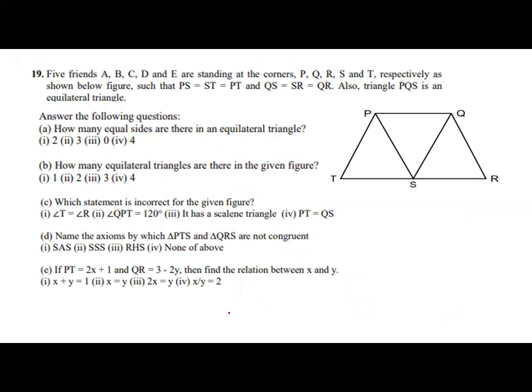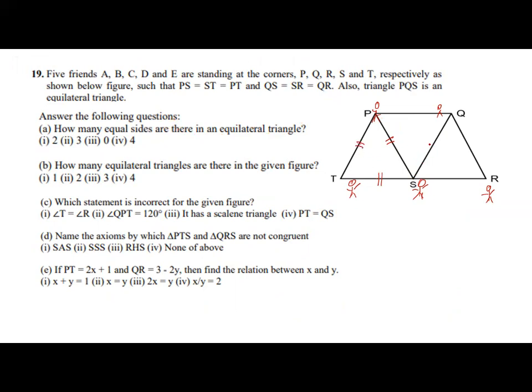Question number 19. 5 friends A, B, C, D, E are standing in the corners P, Q, R, S, T respectively as shown in the figure, so that PS is equal to ST is equal to PT.